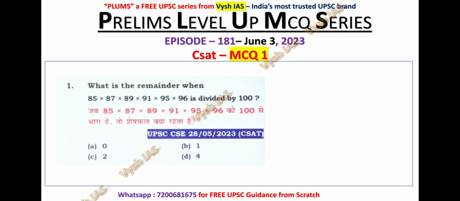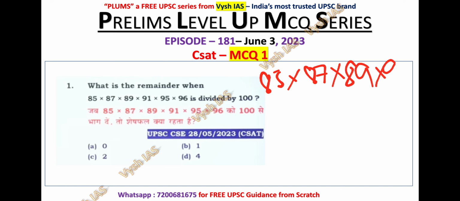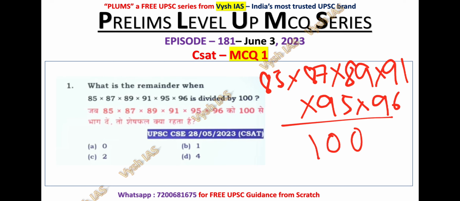So they have given the data as 85 into 87 into 89 into 91 into 95 into 96. When it is divided by 100, what will be the remainder? Let's check if it is totally dividing this number. 5 2s are 10, 0. 5 1s are 5, 5 9s are 45.